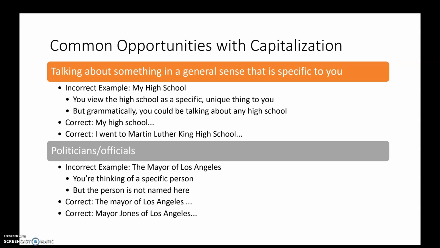Another one that comes up a lot is politicians and officials. So, say the mayor of Los Angeles. Well, you're thinking of a specific mayor, and in your head, you're thinking of the person with that name. But if in the sentence you're not naming them, then it's a common noun. So the mayor of Los Angeles, if you're not saying his name or her name, then mayor is not capitalized. You'll note Los Angeles is, because Los Angeles is a city. But if I was, and I don't know if this is the name of the real mayor, but Mayor Jones of Los Angeles, if I say the name of the mayor, then it is capitalized.